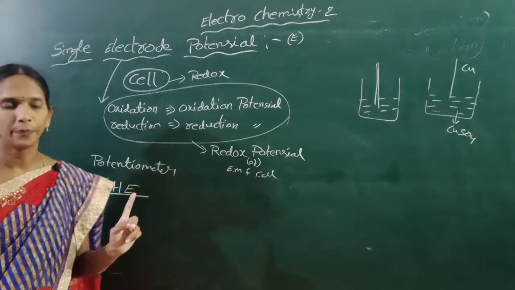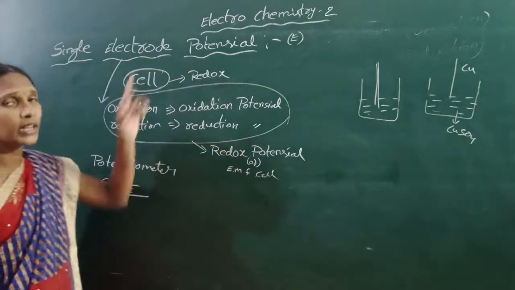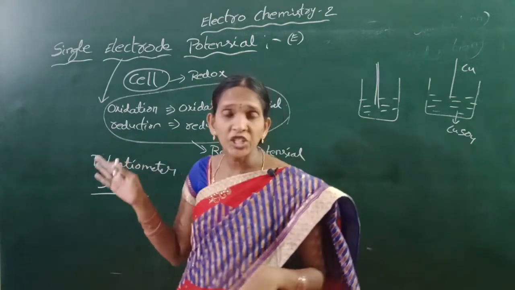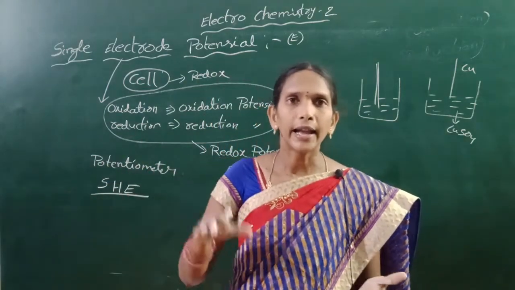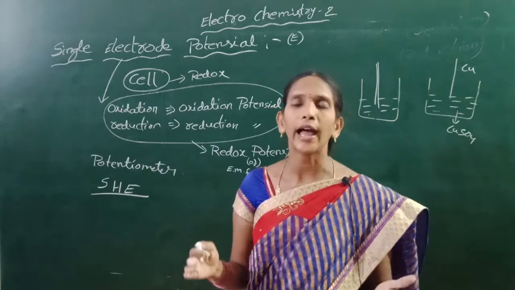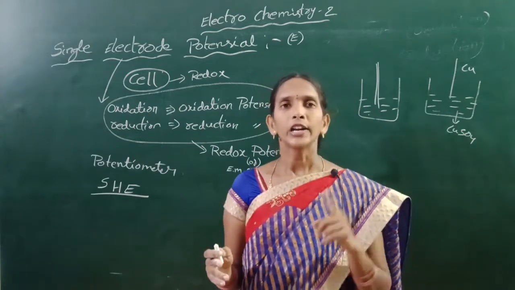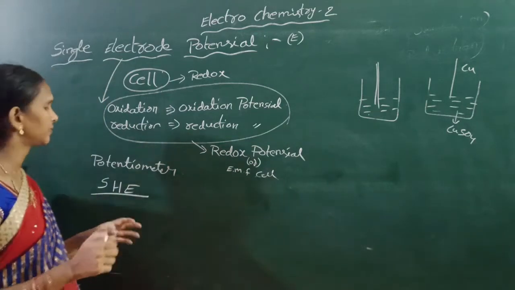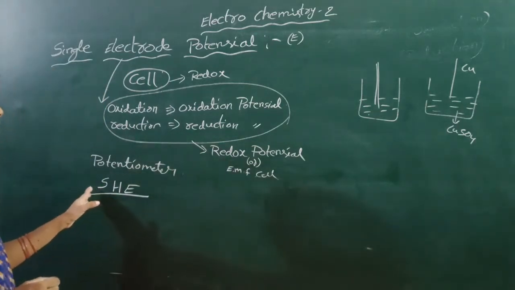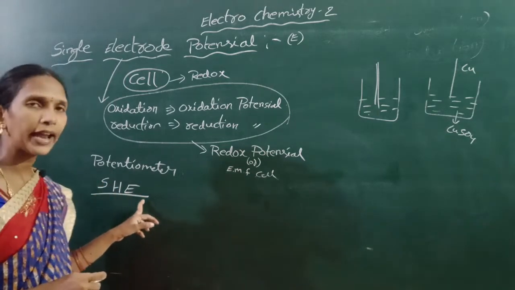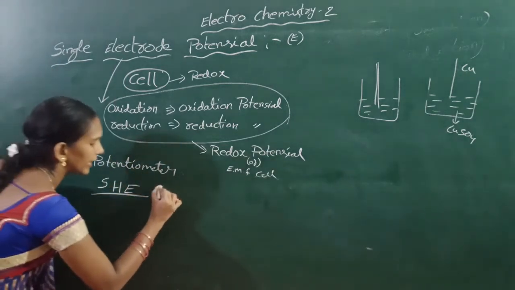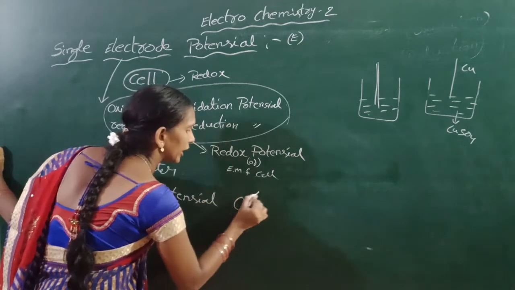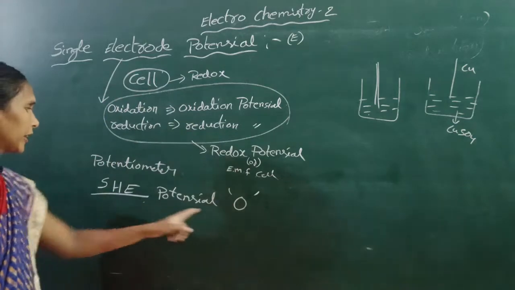What is the standard hydrogen electrode? It is the potential developed by a metal and the solution having its own ion of 1 molar concentration. The standard hydrogen electrode potential is 0. This is a very important point.